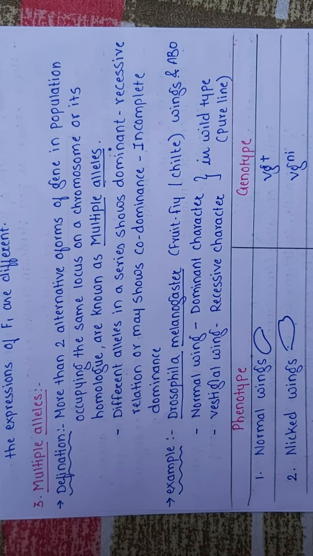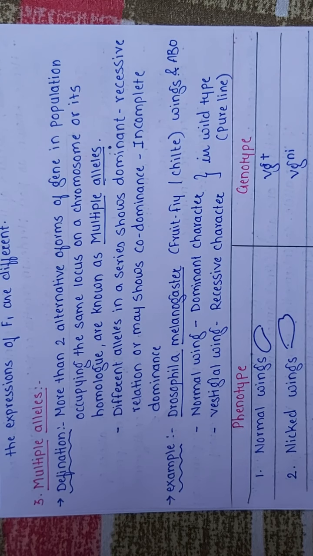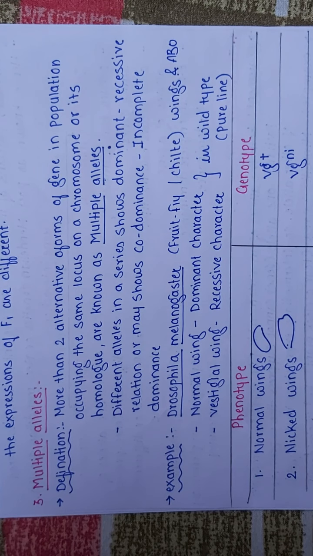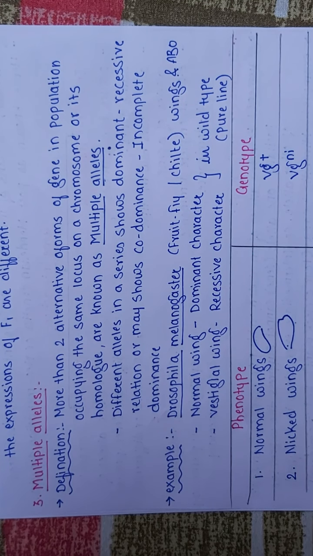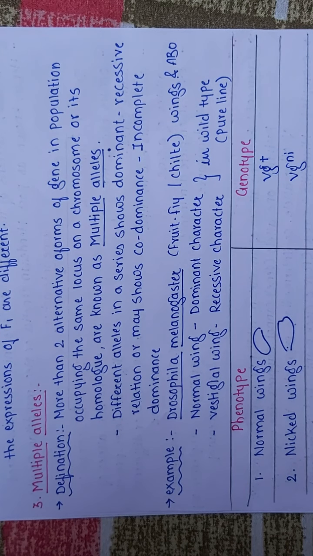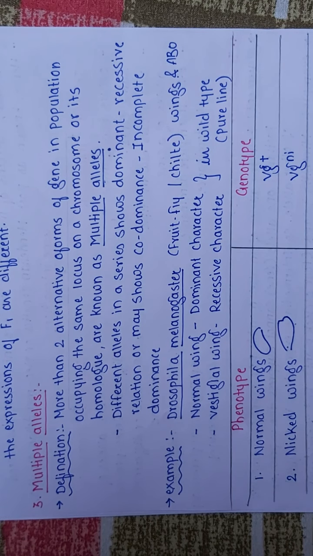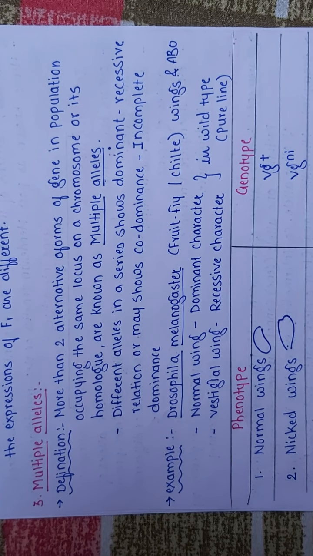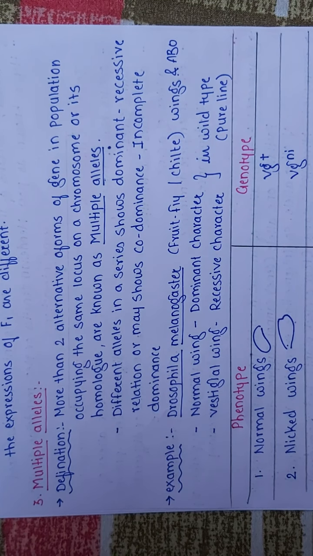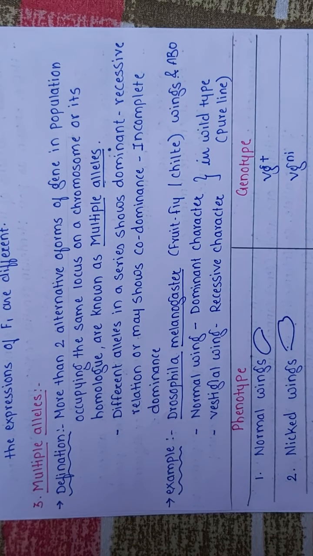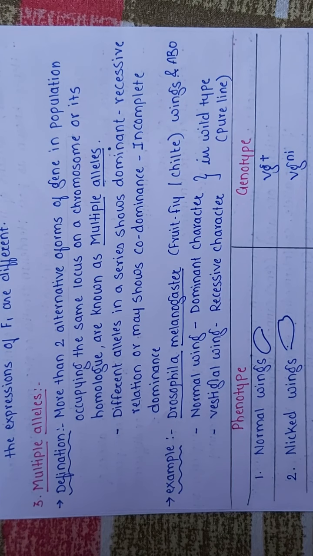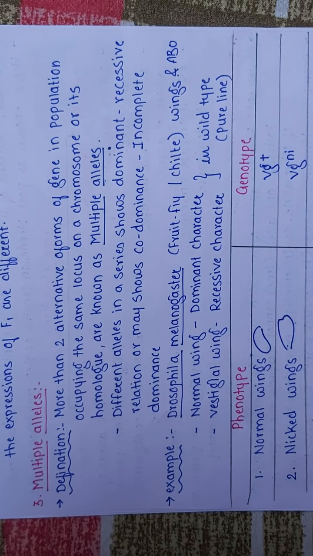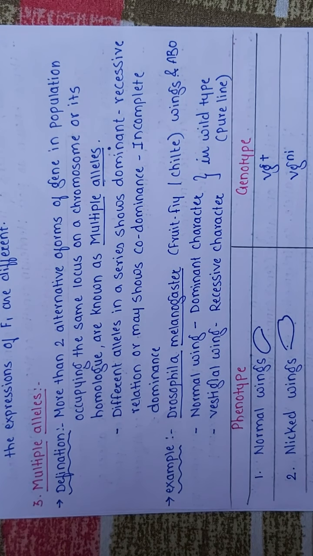Suppose on the P arm of chromosome number 17, P and Q being the arms of the chromosome, there is a gene for hair color, but it has multiple or alternative forms. Then that is known as multiple alleles. Different alleles in a series show a dominant-recessive relation, or may show codominance or incomplete dominance.